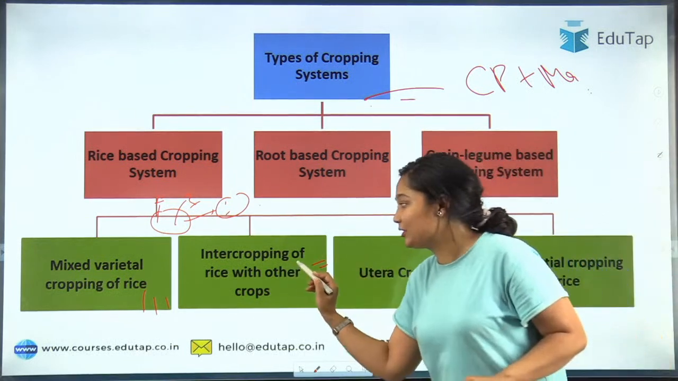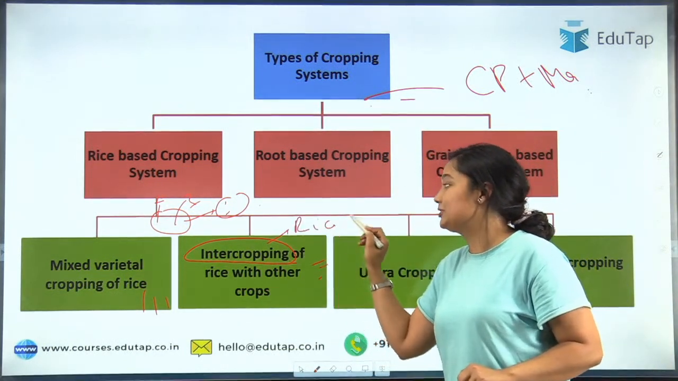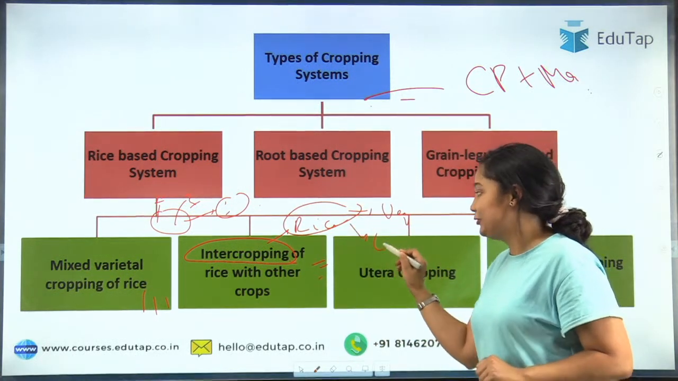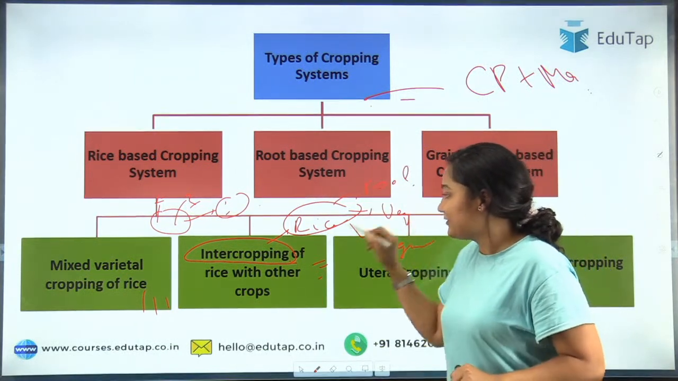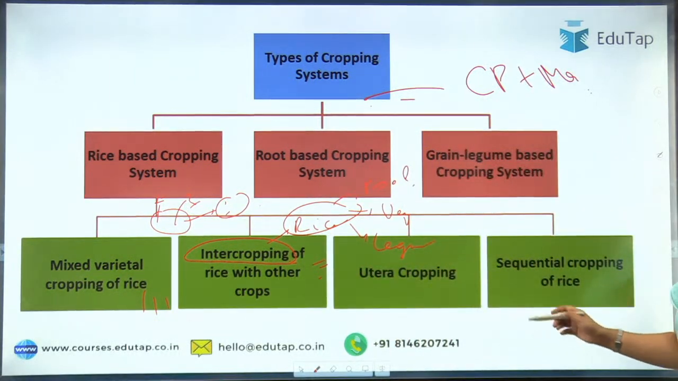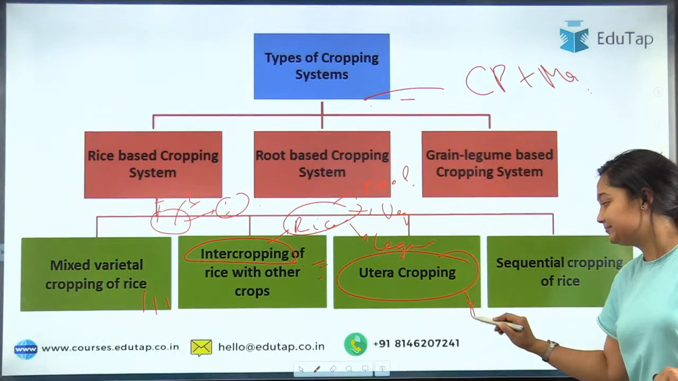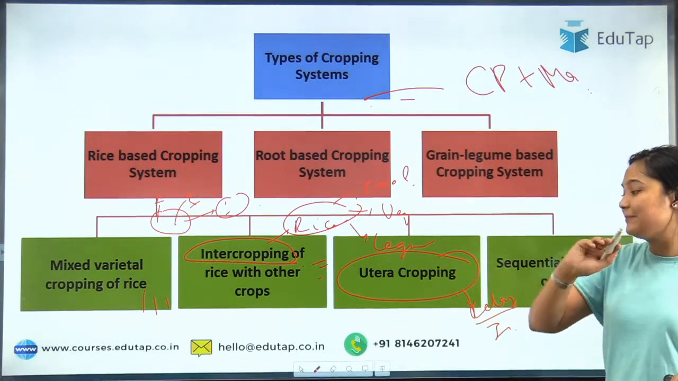Then intercropping with other crops of rice. The name tells you what you are doing. Intercropping of rice is your main crop, and with that, let's say you are adding vegetables, legumes, or fodder. That becomes intercropping of rice with other crops. Then there is relay intercropping with rice.